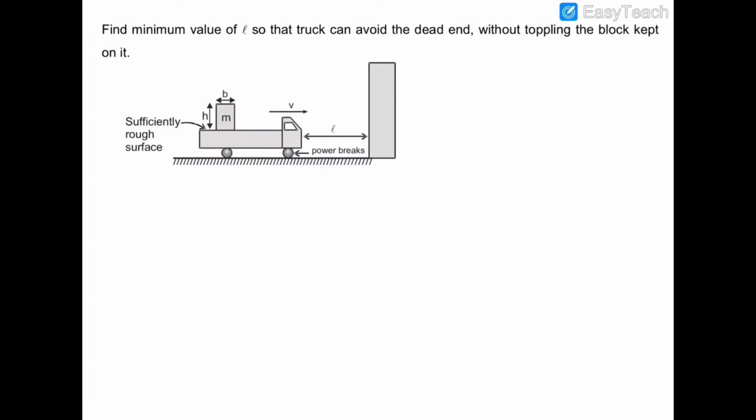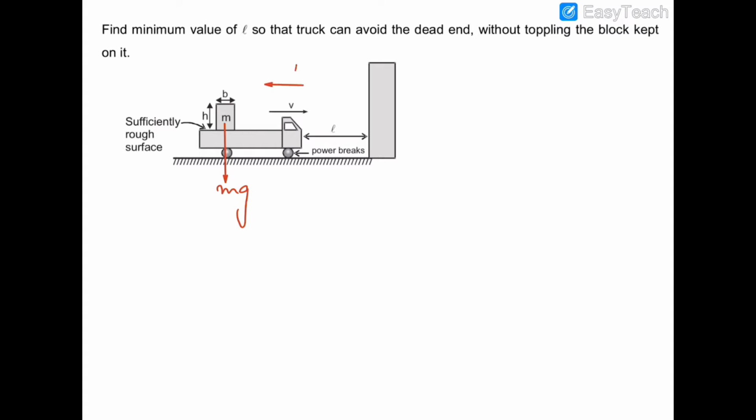So let us first of all see that the mg would be acting on the block in the downward direction, and the pseudo force, as this truck would retard, then the acceleration of the truck would be in the backward direction because the truck is retarding.